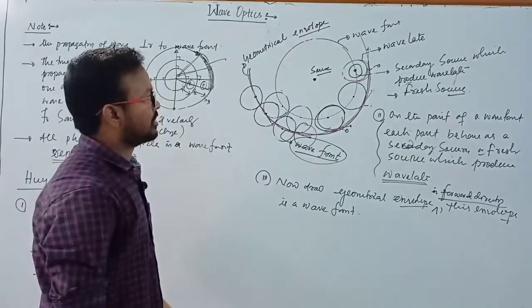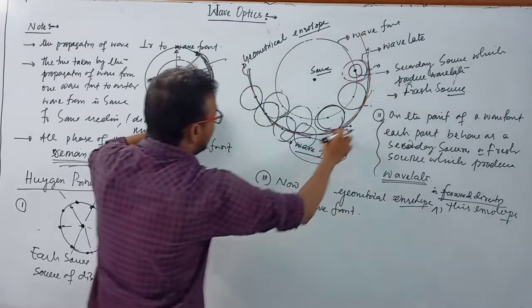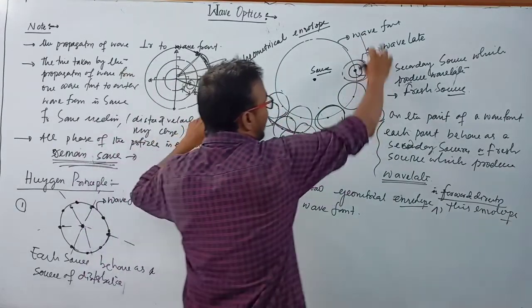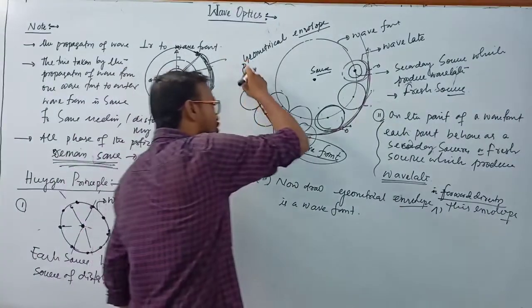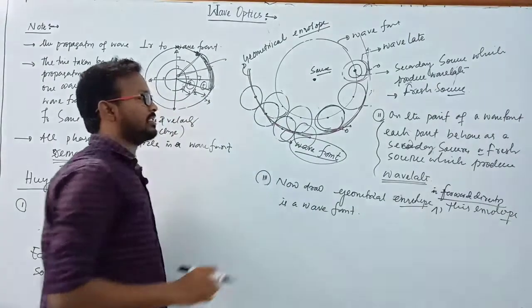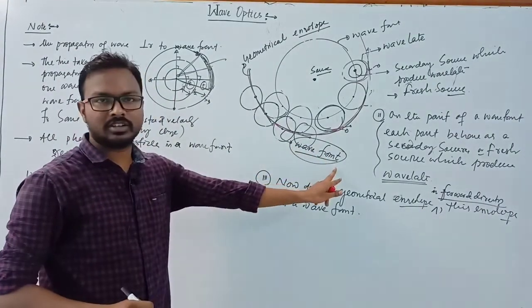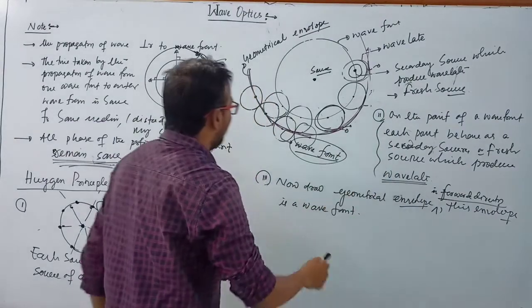Why? Because the wave is traveling in the forward direction, so we have to make a geometrical envelope over the wavelet. Now this geometrical envelope is known as the wavefront. And again we have to repeat this sentence.